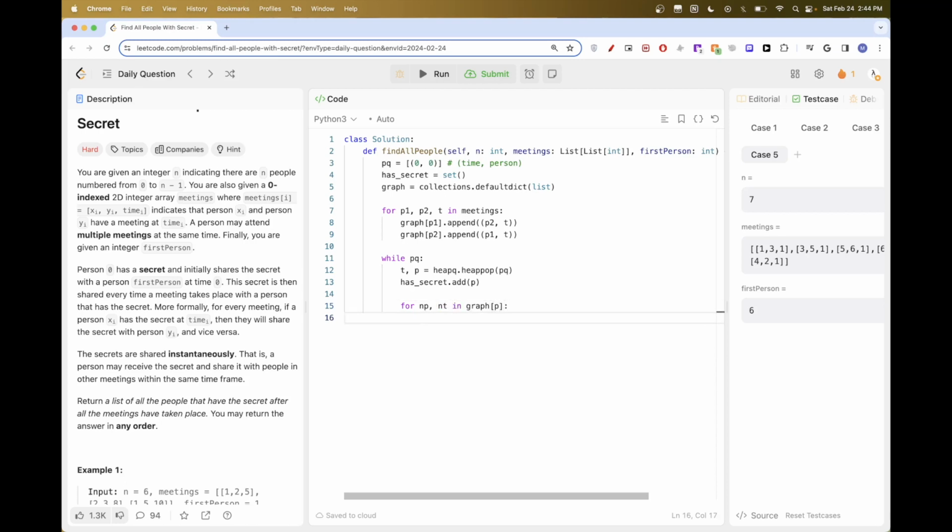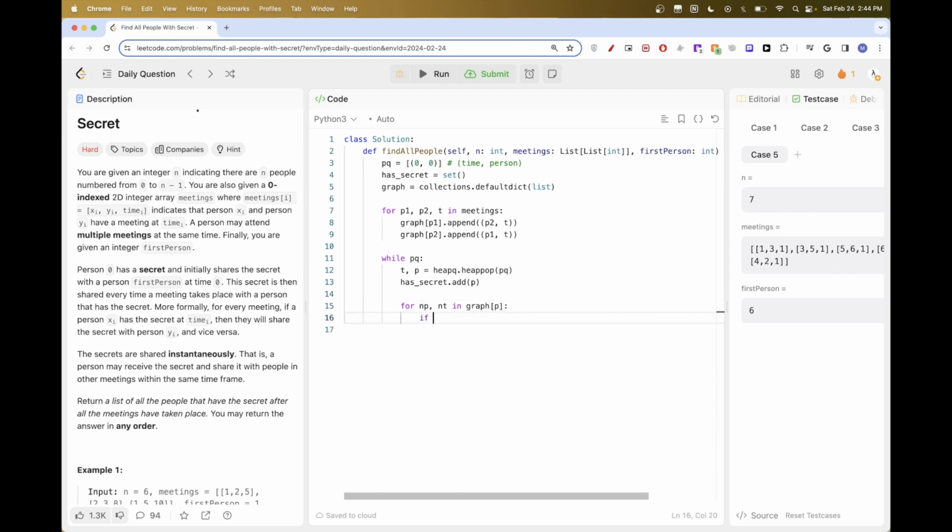But as we said, they can only have it if the time is after the current time. Let's say this time was 5 and this neighbor had the meeting at 3, before P had the secret, then this NP shouldn't have the secret, only if it's after.